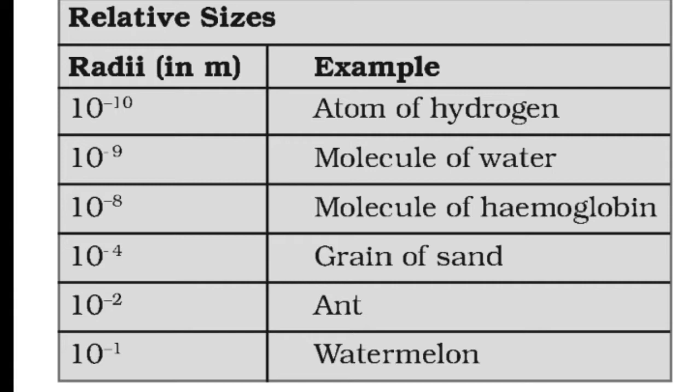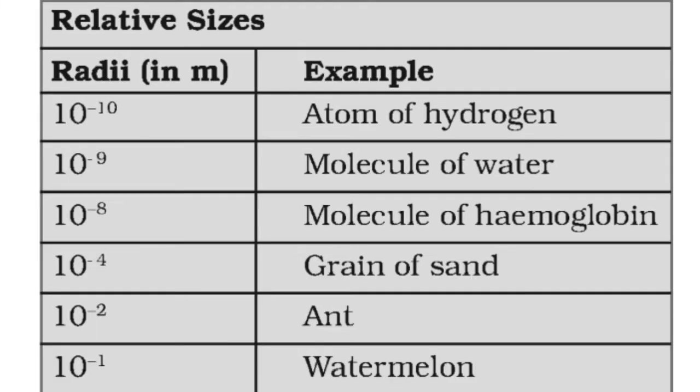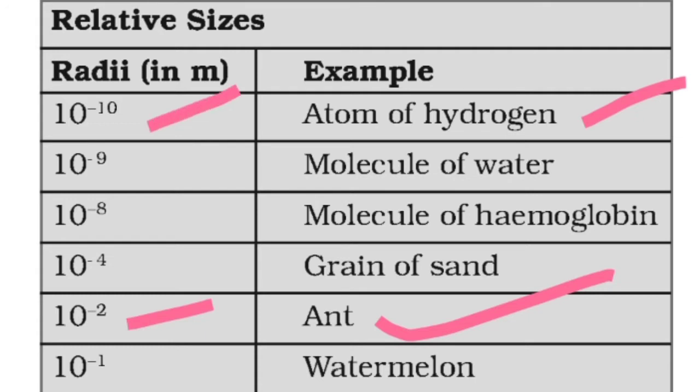Try to understand this way: an ant is 10 to the power minus 2 meter, and the size of an atom of hydrogen is 10 to the power minus 10 meter. You have seen an ant, how small it is, and its size is 10 to the power minus 2 meter. Now understand how small an atom of hydrogen is, 10 to the power minus 10 meter. We are unable to see that.